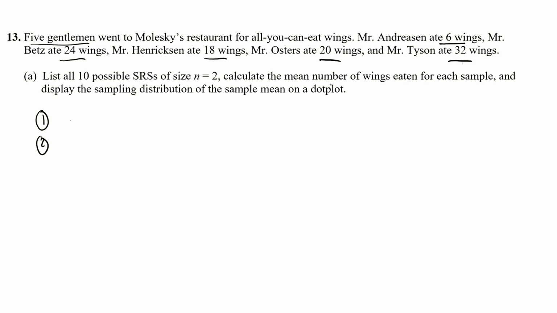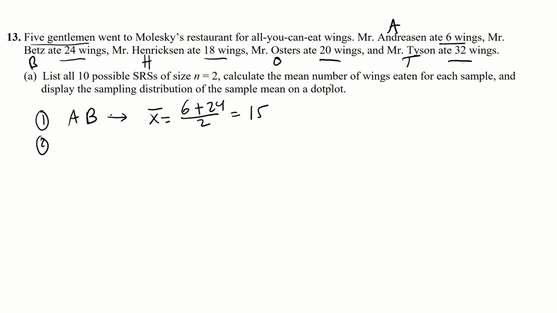So number 1, let's actually do A for Andresen, B for Betts, H, O, and T. So we can do A and B, which means that our x bar is going to be 6 plus 24 divided by 2, which is 15.